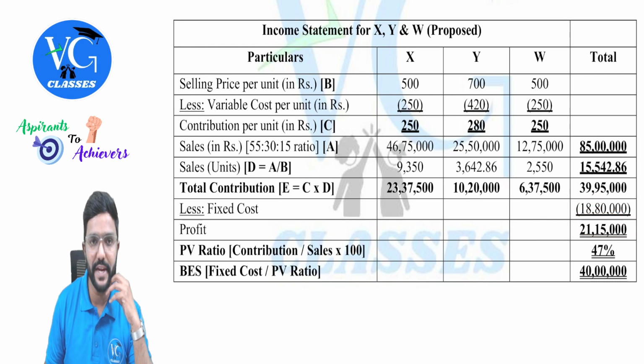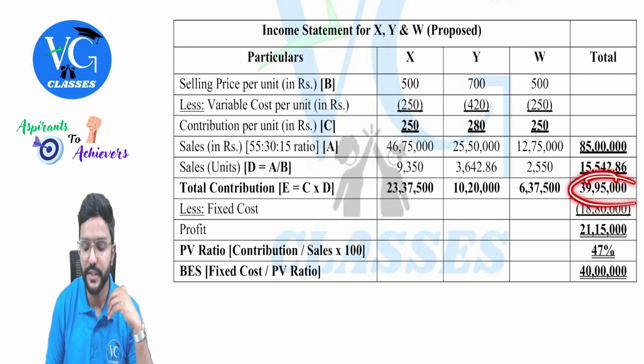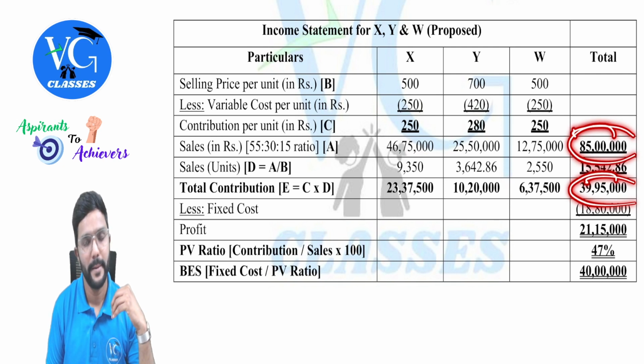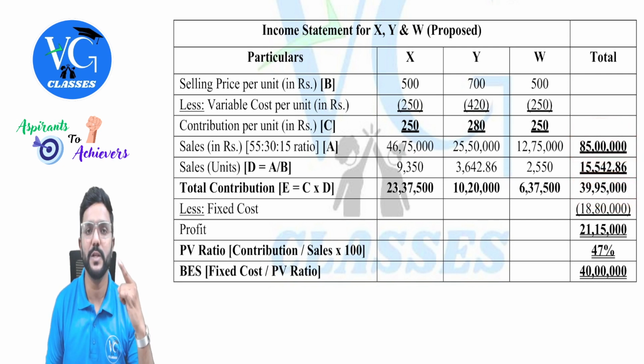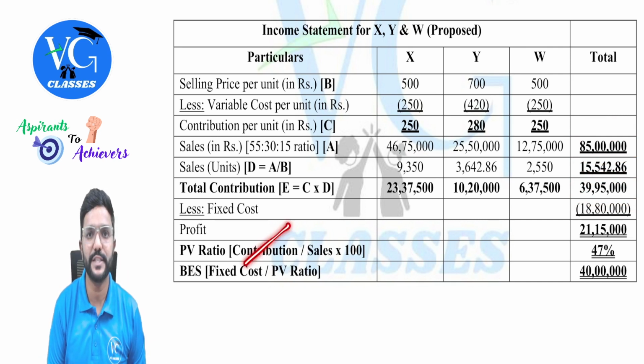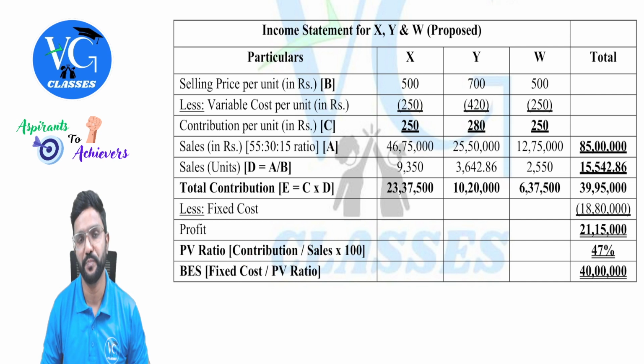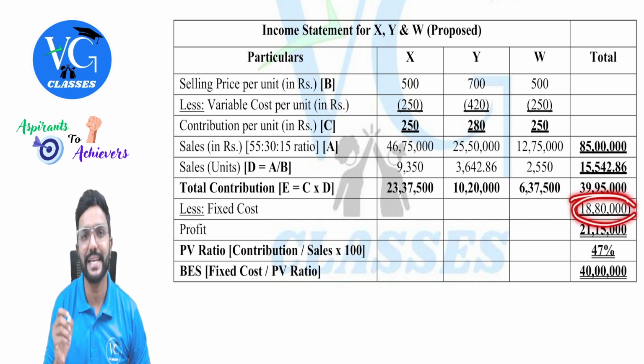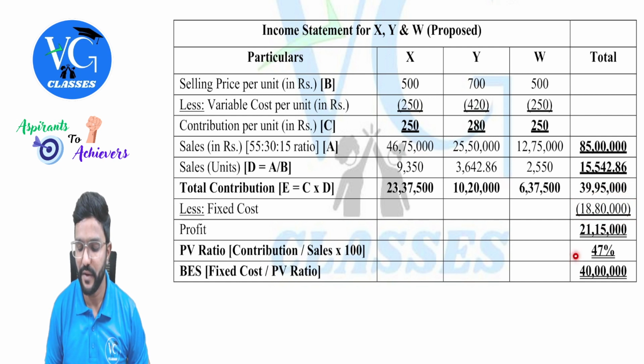Then they have asked the PV ratio: total contribution divided by total sales into 100. Yes, they have also asked for the proposed level break-even sales. What is the formula to calculate break-even sales? Fixed cost divided by PV ratio. Fixed cost is 18 lakh 80,000 divided by PV ratio 47%, guys. Do it.